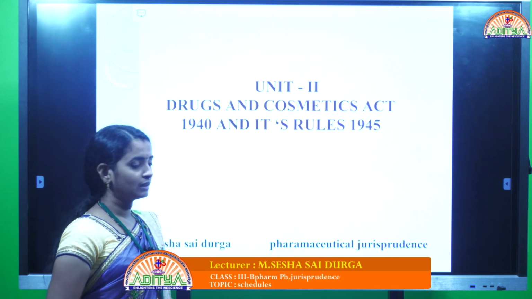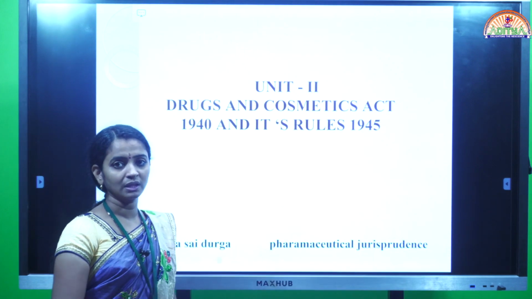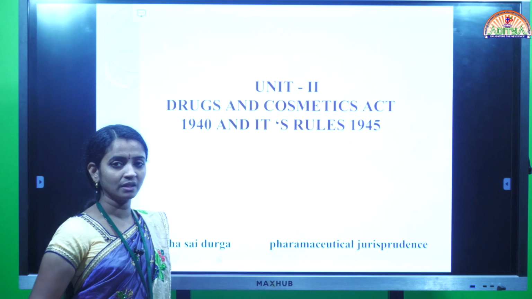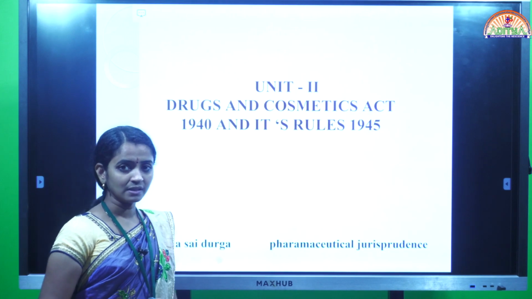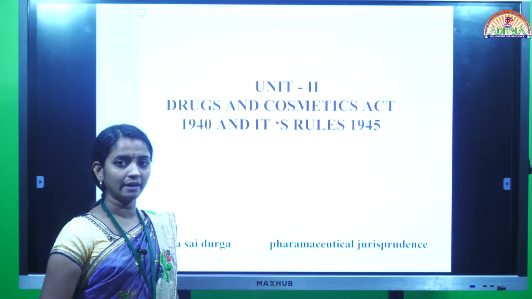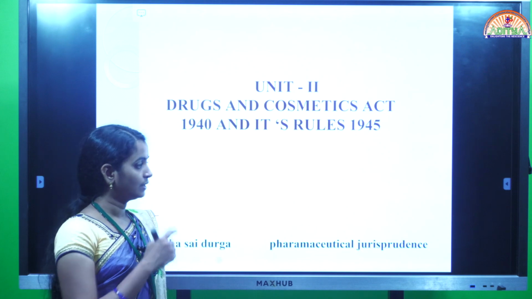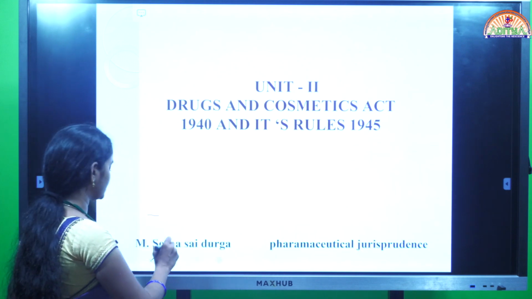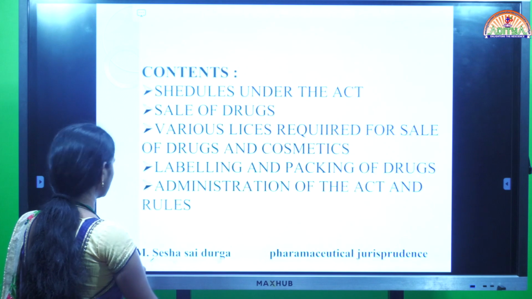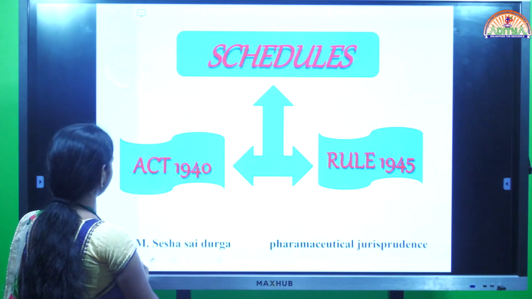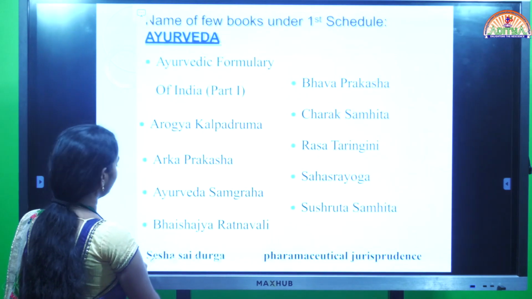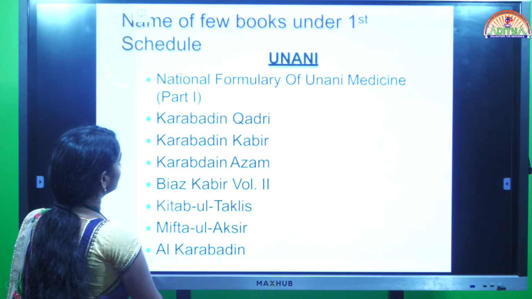In the last class we discussed the schedules, which come under the topic of the Drugs and Cosmetics Act 1940 and its rules 1945. Previously I started the schedules topic and we discussed some of them.